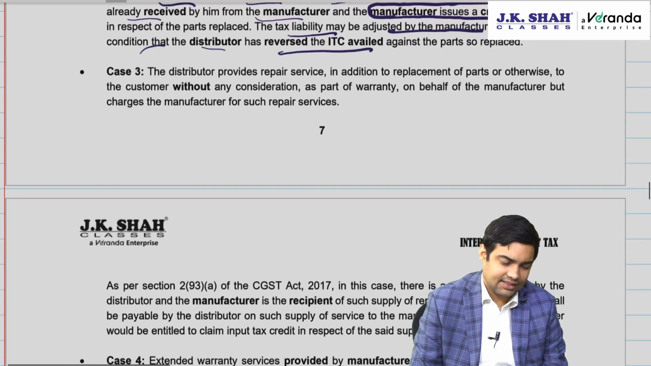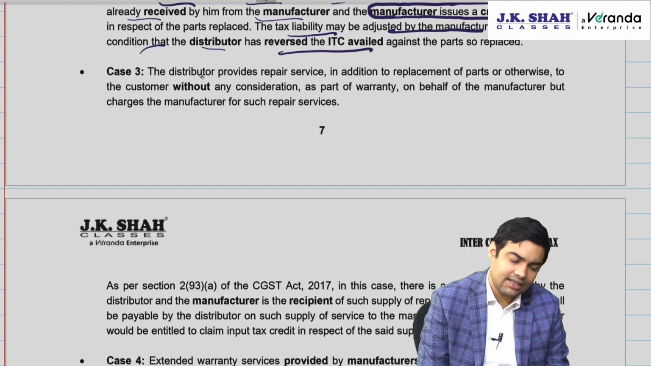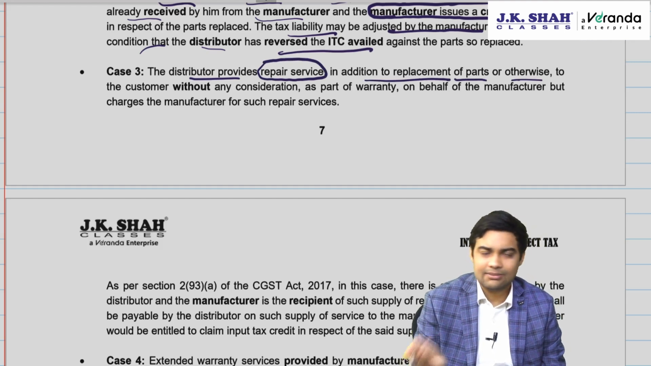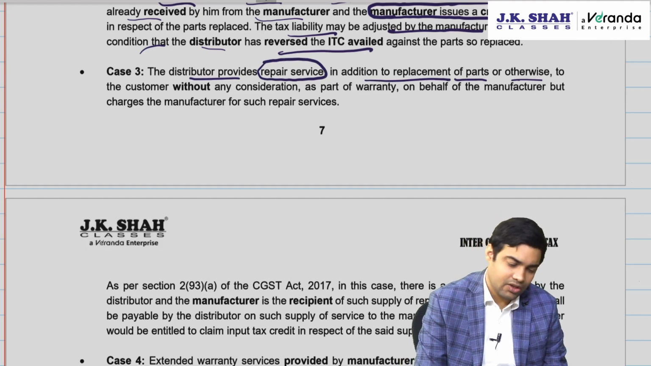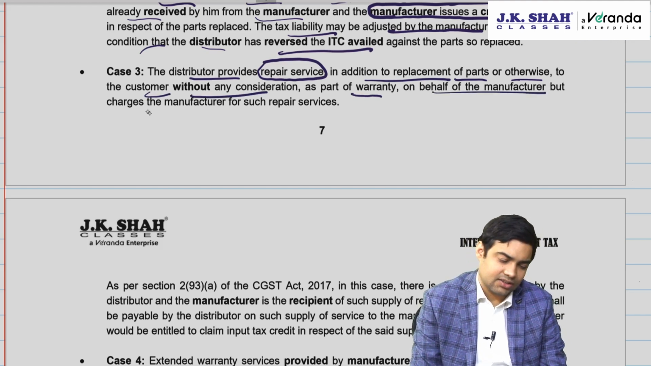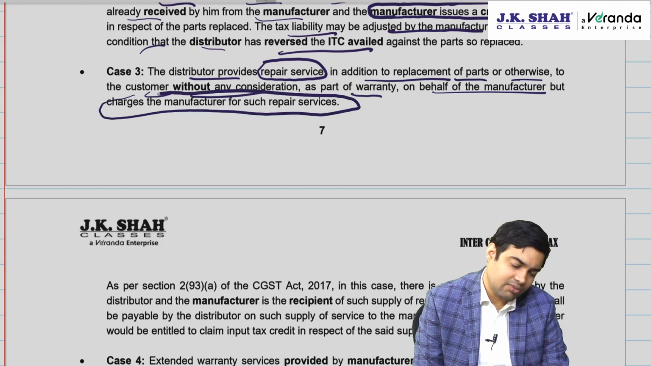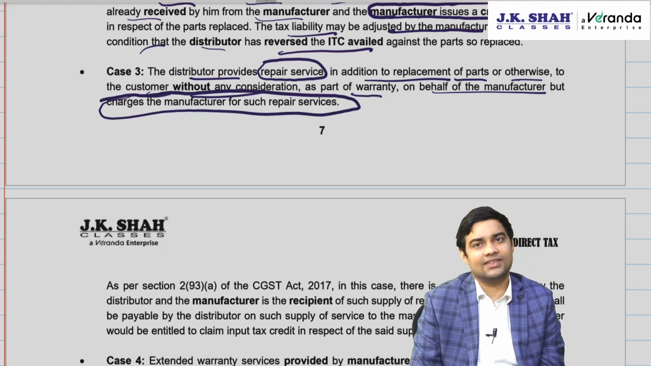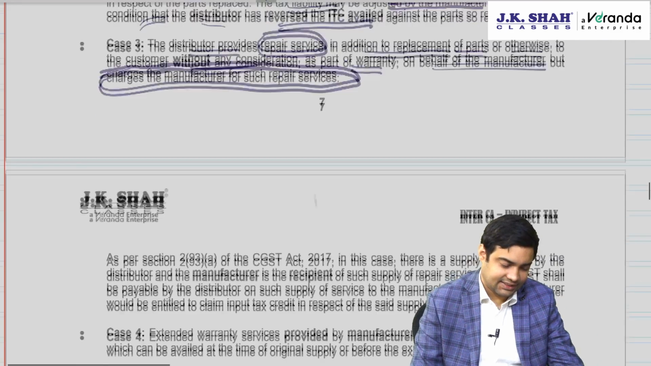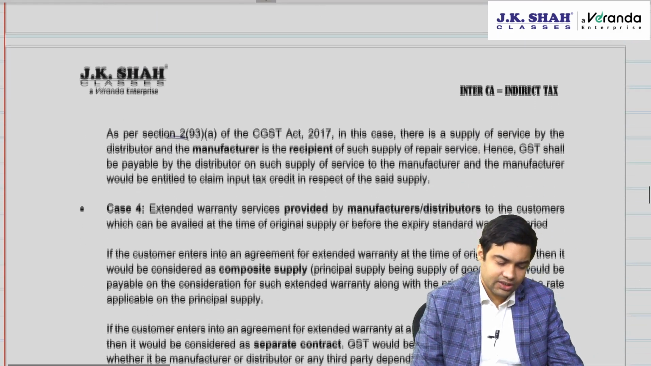Okay, case 3, last two, case 3, case 4. Case 3, distributor provides service. This is that free service which is provided, in addition to replacement of parts or otherwise, either for replacing parts or that free service, to the customer without charging any consideration as part of warranty on behalf of the manufacturer, but charges the manufacturer for repair service. Distributor will charge it from the manufacturer as per section 293A.